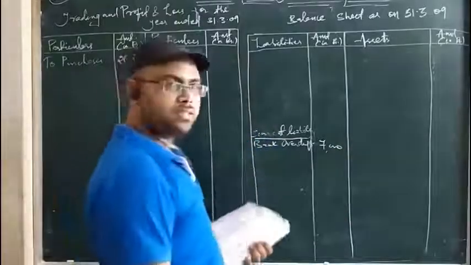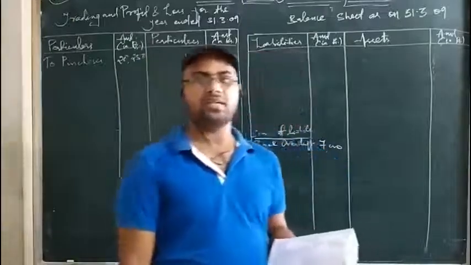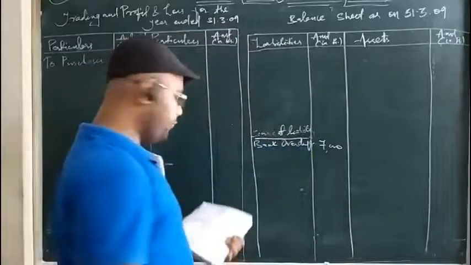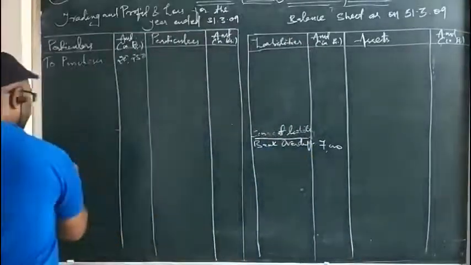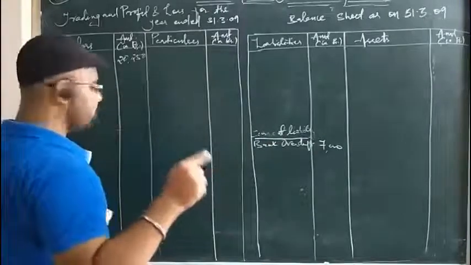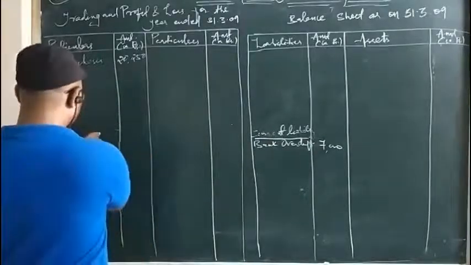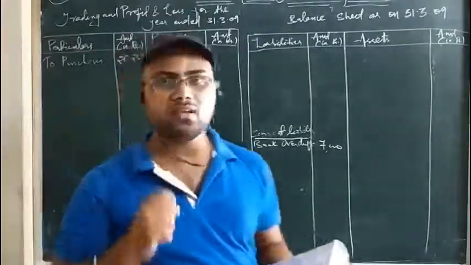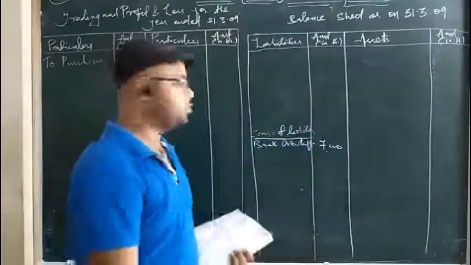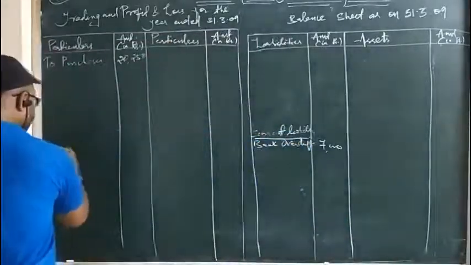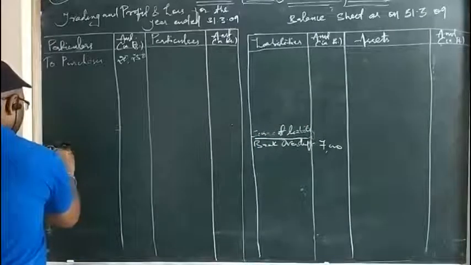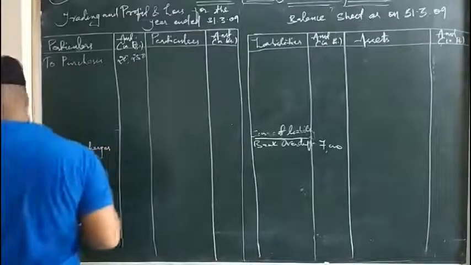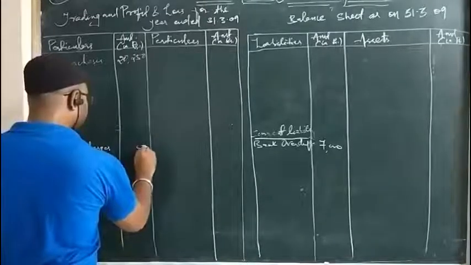The next, bank charges. Bank charges are of indirect nature. That means these are indirect expenses which will be posted on the debit side of profit and loss account. Remember one thing: when you post items into profit and loss account, leave a space on the debit side or also the credit side, because we don't know after closing trading account what the result could be. That may be gross profit or gross loss. So we will leave a bit of space and write here: to bank charges, 50 rupees.